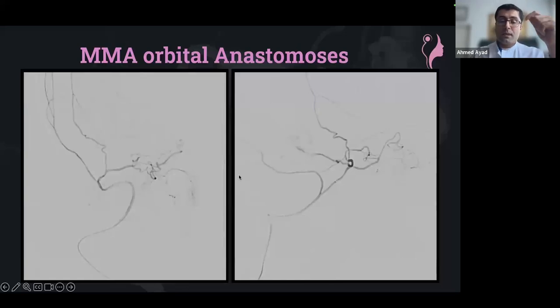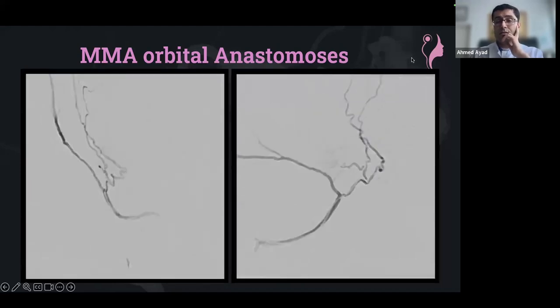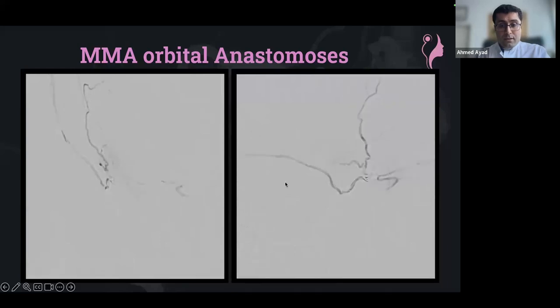And the second point is, in this case you see obviously the ophthalmic artery coming off the external carotid artery, but it's not always the case, because here is a very interesting case where you actually don't see any ophthalmic artery and you don't see the variant very clearly. But if you look in detail, you see something here. This case was done with my boss, and he saw a small connection there, and you expect that because of the anatomy, it's going to be a branch coming from the siphon's branch. After going inside, putting some coils in the branch and doing another angiogram, you see clearly the connection to the ophthalmic artery.